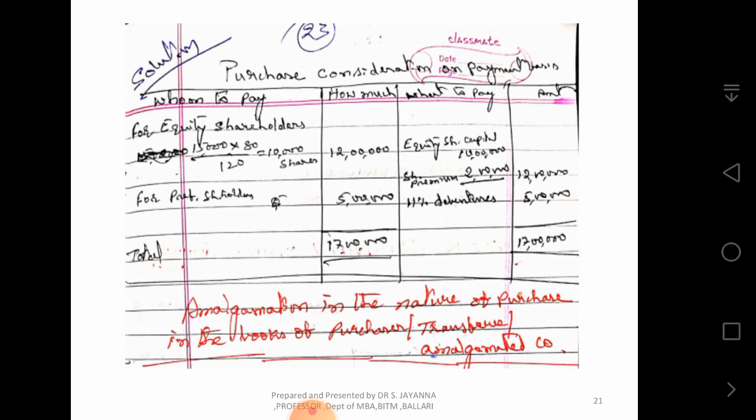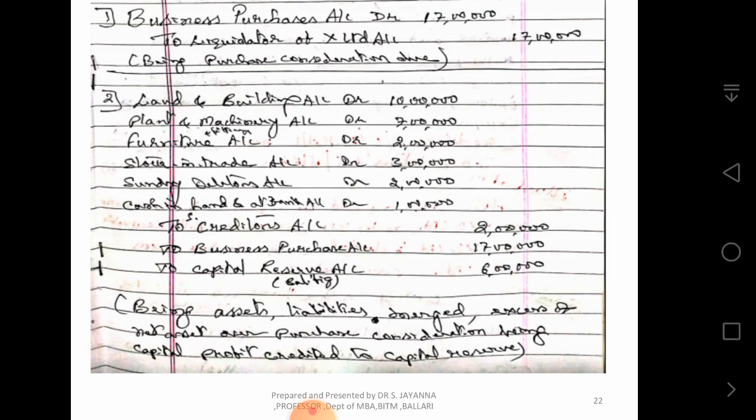Now, amalgamation in the nature of purchase. In the books of the purchaser, transferee or amalgamated company, we shall discuss how entries are passed. Business purchase account debit, it is paying 17 lakh rupees purchase consideration, so 17 lakhs is recorded. The amount is payable to the liquidator, it is due. That's why liquidator of X Limited is credited. Business purchase account debit to liquidator of X Limited, 17 lakhs, being purchase consideration due.